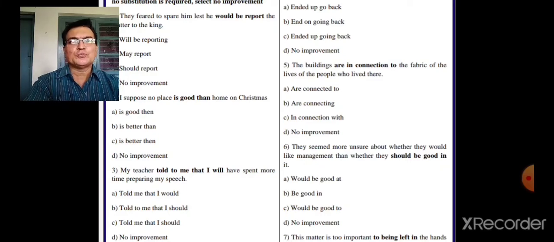They feared to spare him lest. So which is the right answer there? Remember, if lest is there, should come. They feared to spare him lest he should report the matter to the king. So here the answer is C. I suppose, now let's go to the second example.